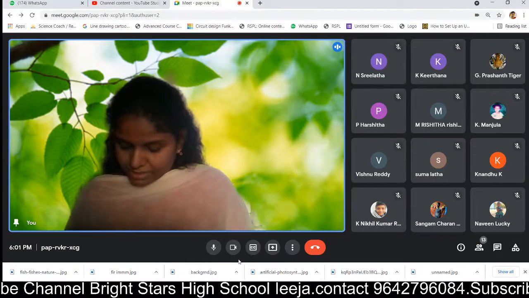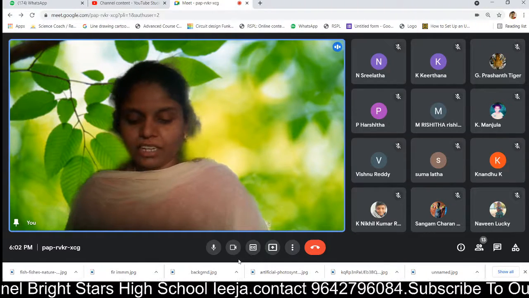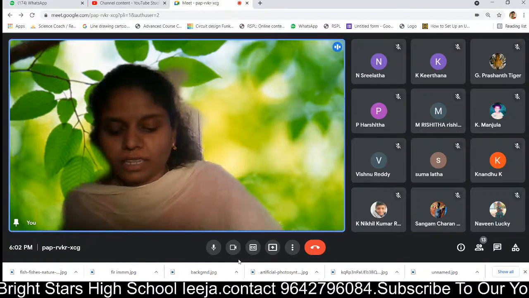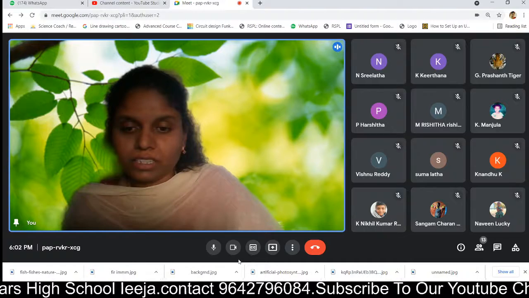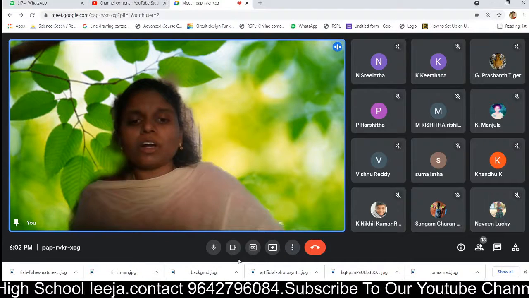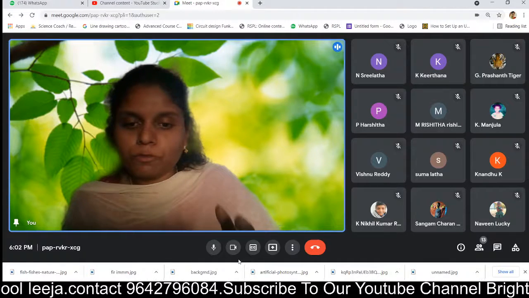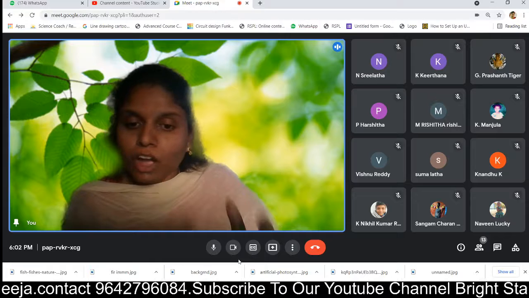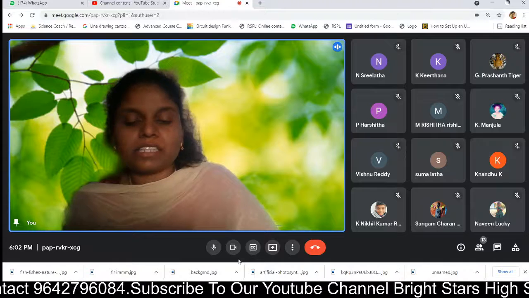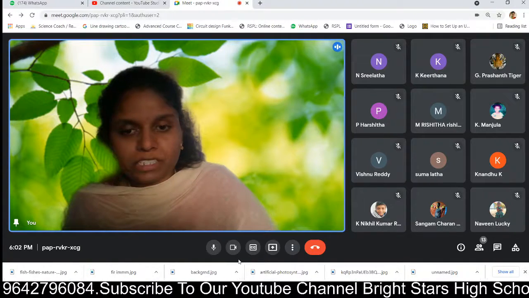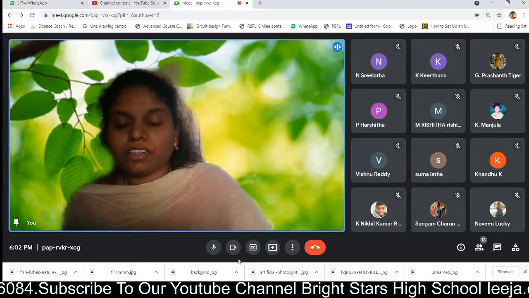So you can see in the textbook page number 2. Here there is a plant, and the plant requires sunlight and carbon dioxide for preparing the food. So in the process of photosynthesis, what happens? The plants prepare food in the form of carbohydrates by absorbing carbon dioxide and water in the presence of sunlight and also a green colored pigment, chlorophyll, and release oxygen.